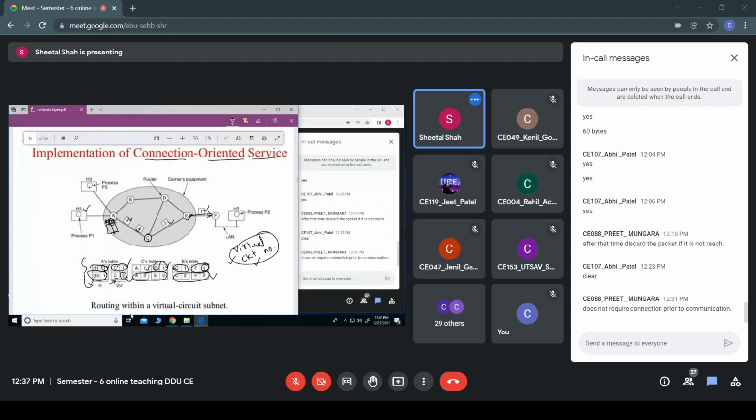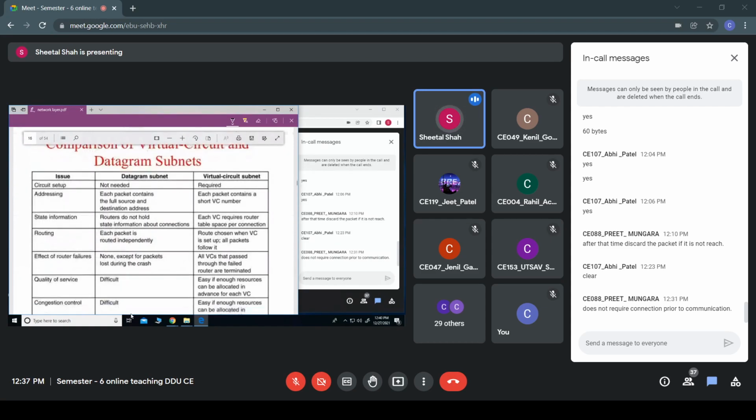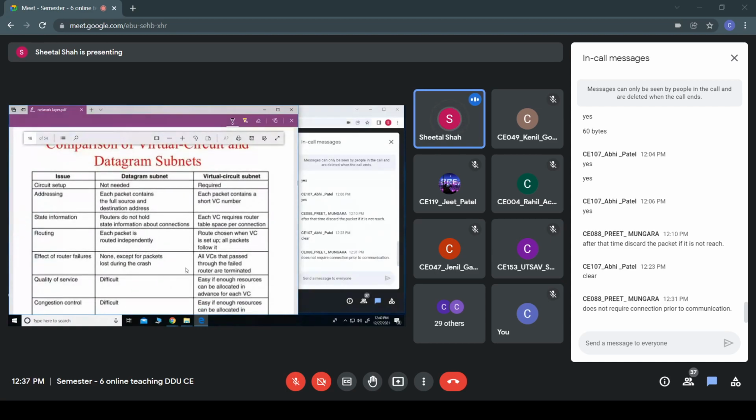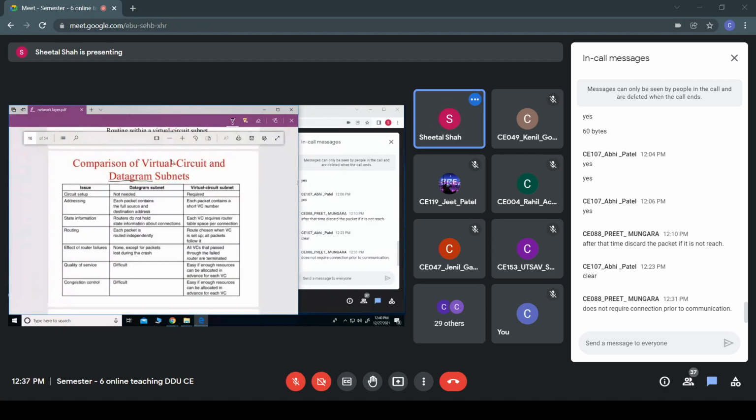Fine. So if I compare these two, virtual circuit and the datagram subnet, you see, connection-less service is also known as a datagram, whereas connection-oriented is known as virtual circuit. Hope you are getting this, all of you. Any doubts in this?